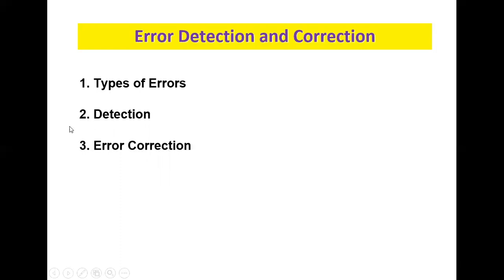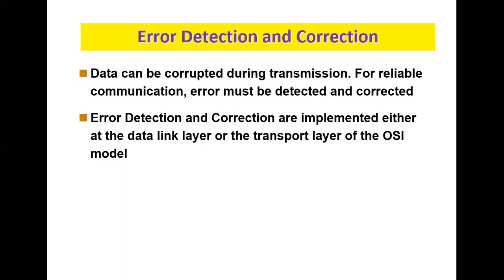In the error detection method, we will see four detection methods: LRC, that is longitudinal redundancy check, then vertical redundancy check, then cyclic redundancy check, that is CRC, and finally the fourth one is checksum. These four methods are used to detect the errors from one machine to another machine during data transmissions. Then next we will see error corrections, how those errors are going to be corrected.